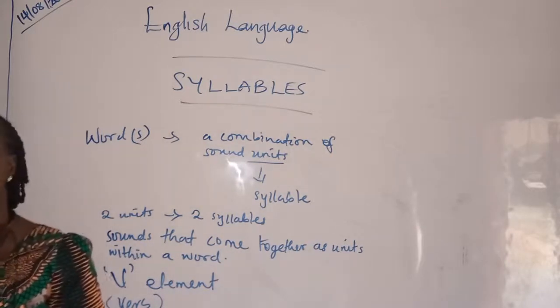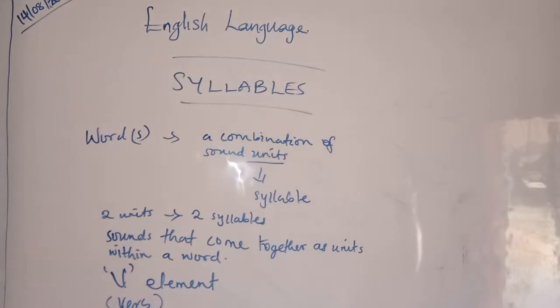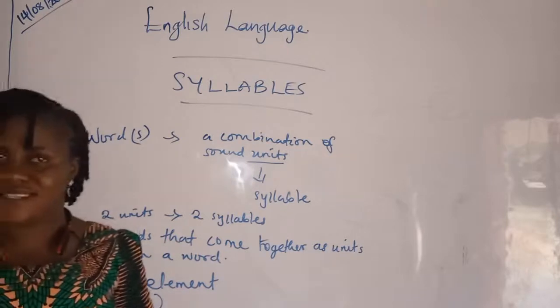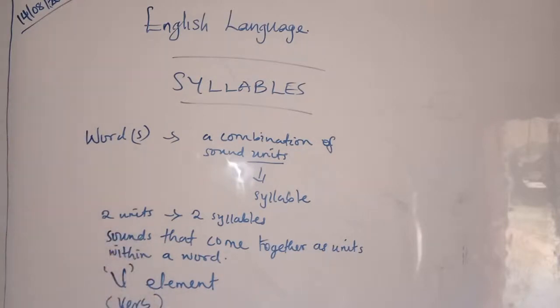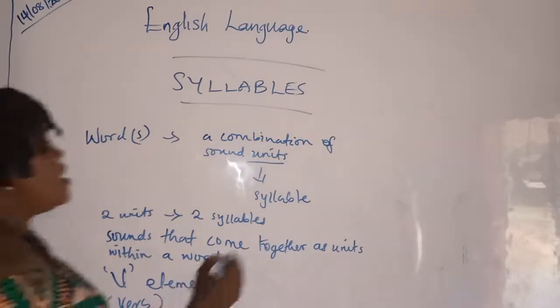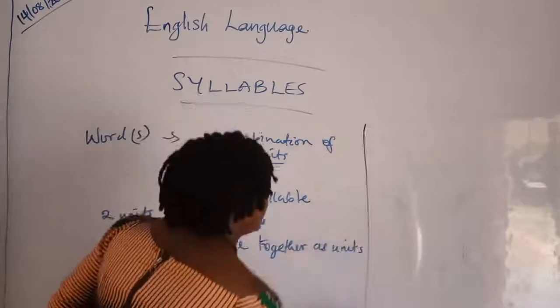But if you are the type that wants to focus on the spellings, you might miss it. So what we are dealing with here is the sound, not the spellings. So focus more on the sounds and think less of the spellings. As we move on, I believe I'll be able to shed more light on that.